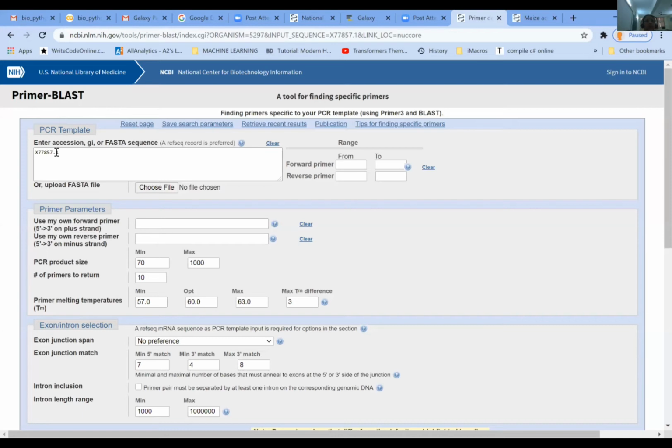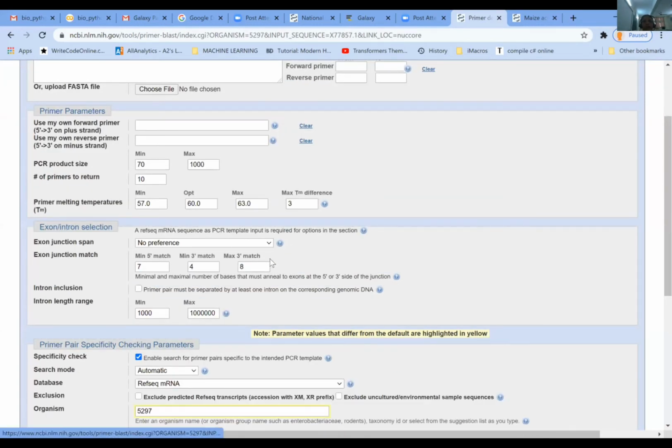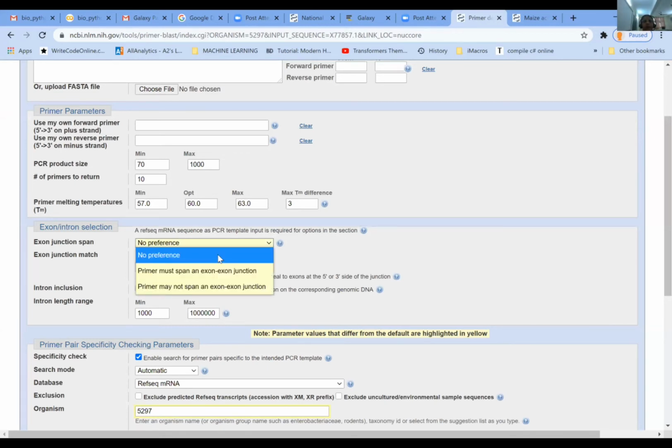Here it has automatically taken the accession number because you are linking through the NCBI site. Or you can save it in some folder and upload the file in this window. Then you move down here, and there are certain selections which you need to make. By default, if you select any of these choices here, the primers will not be designed properly.